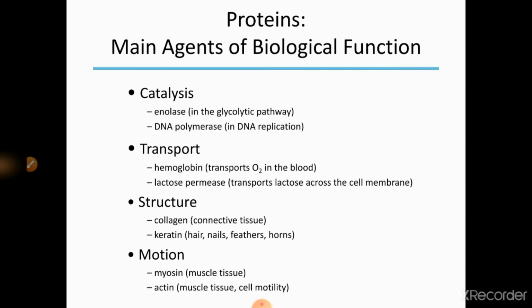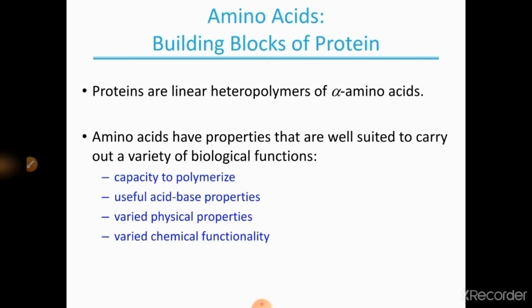Now let us move on to amino acids. Amino acids are the building blocks of protein. Proteins are one of the important polymers, and the building block of proteins is amino acids. Proteins are linear heteropolymers of alpha amino acids.